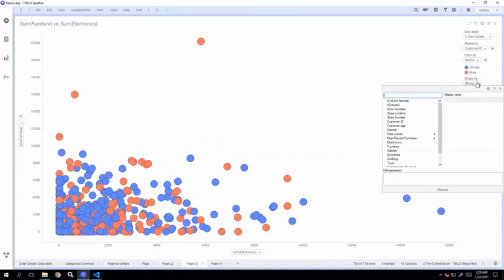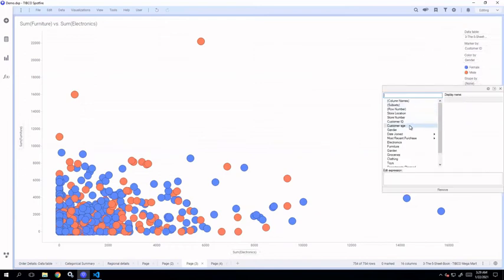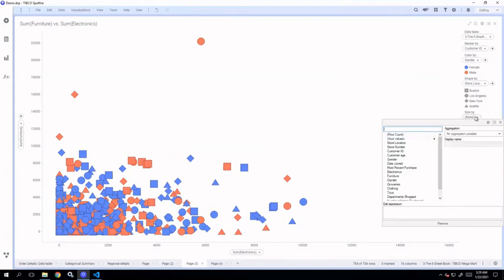Then you can configure shape by variable for these markers. Let's say we select store location. For the Boston location, all the squares are for Boston, circles for Los Angeles, like that. So different shapes define different store locations. Similarly, you can use size by variable.